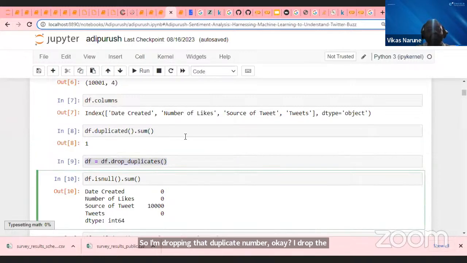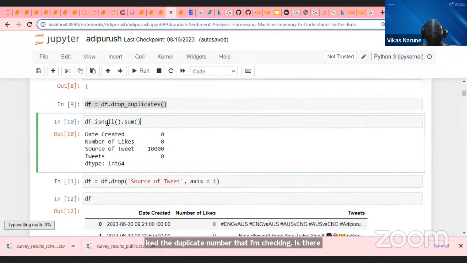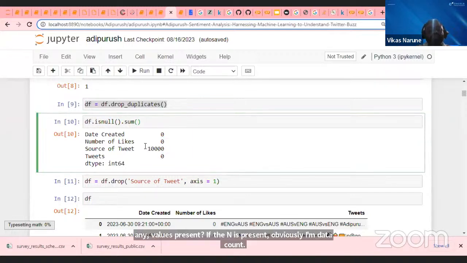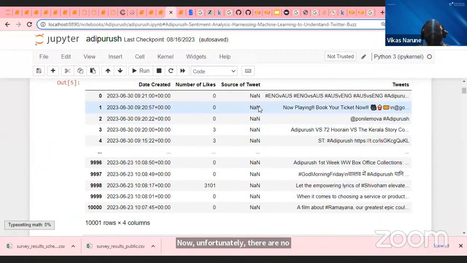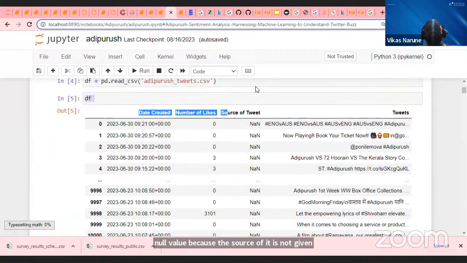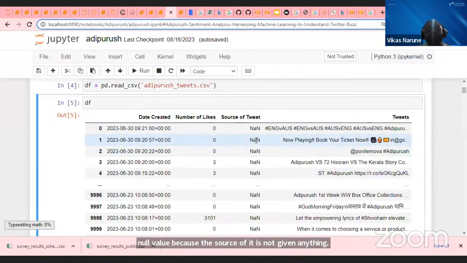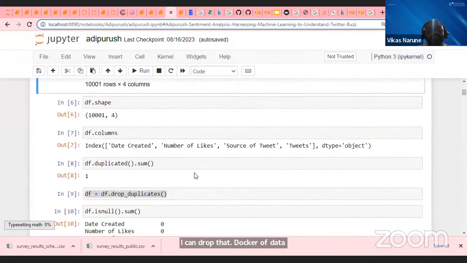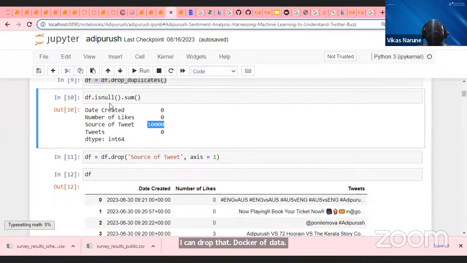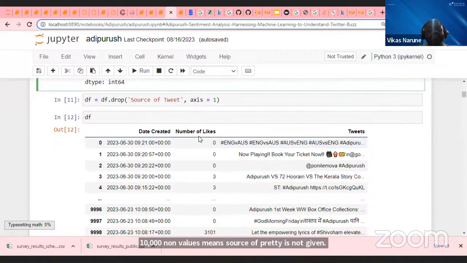Then I'm checking whether there are any null values present in my data. If present, obviously, I'll get a count. Source of tweet has null values, because nothing is given in the source of tweet. There are 10,000 null values, so I can drop this entire column. That's it. I do df.drop source of tweet. Now I have only 3 columns: tweet, number of likes given by the people, and date created.